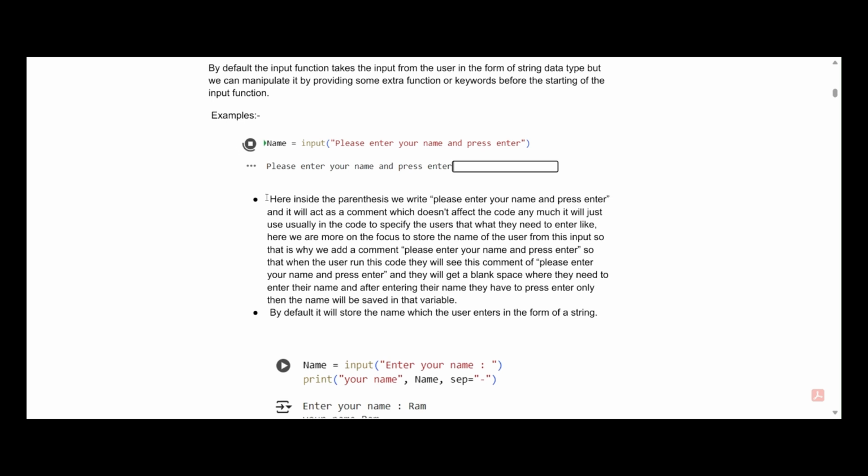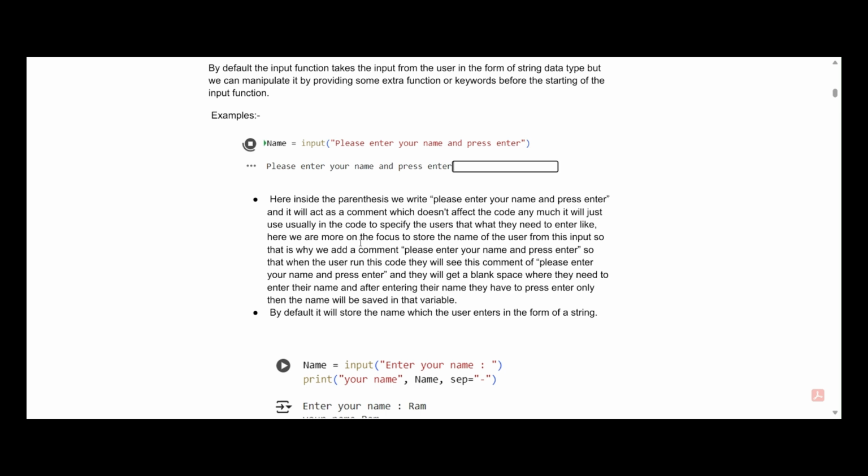This is the same explanation that I just explained in the code editor. You can hold and read this also, which basically states that here inside the parenthesis we write "please enter your name and press enter", and it will act as a comment which doesn't affect the code. It is usually used in the code to specify to the user what they need to enter.